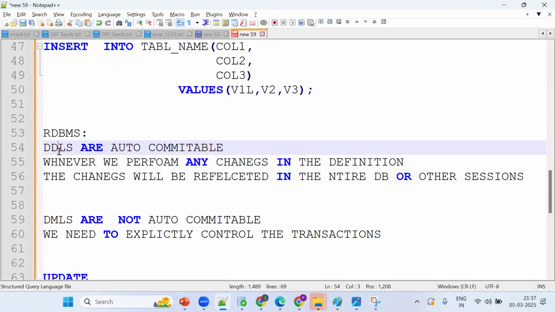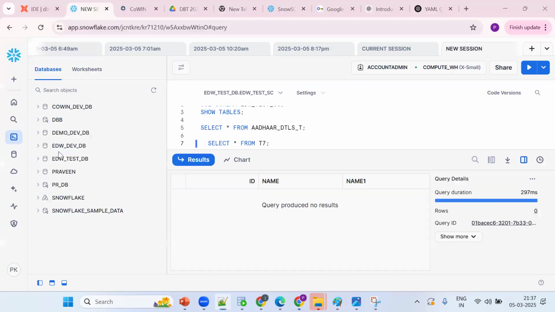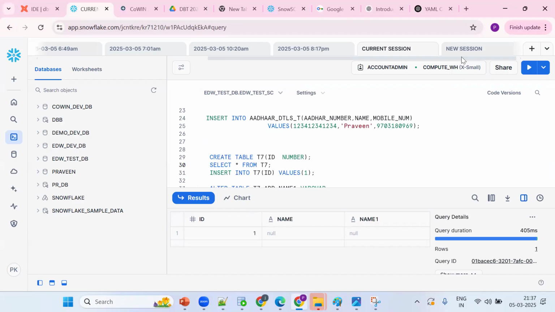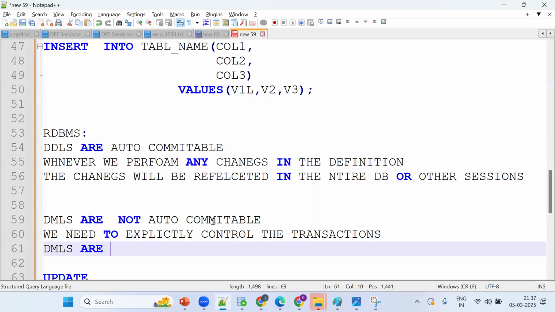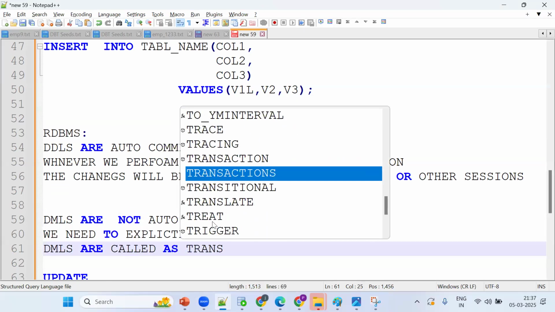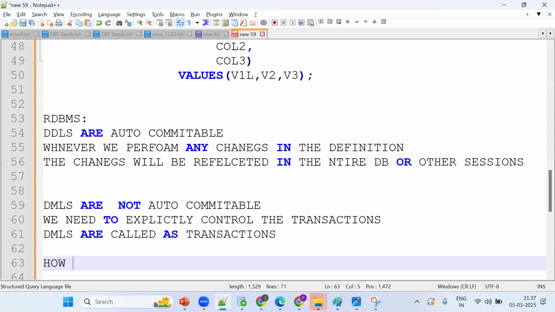But when I perform DMLs, the data will be available in my current session only, because DMLs are not auto committable. We need to control this transaction. So DMLs are called transactions.